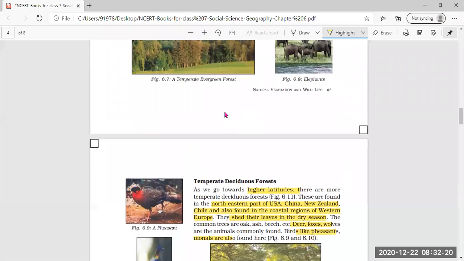Clear? So only in a few lines you have to write down about each and every forest which I have given you. That will be your subject enrichment activity 2.